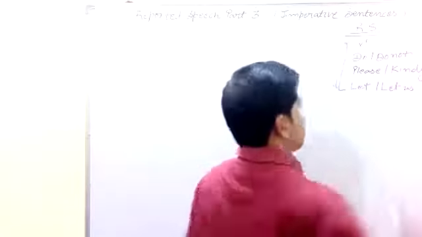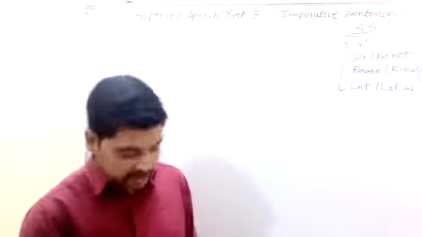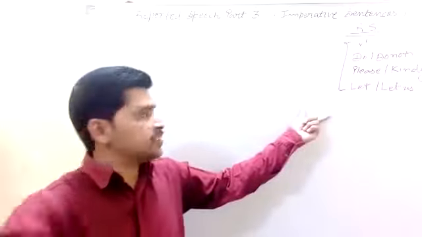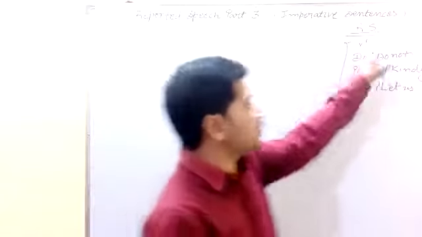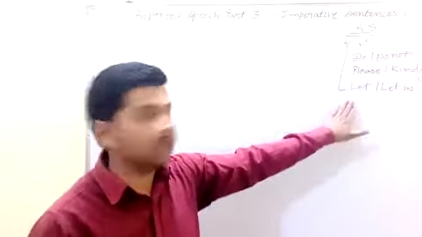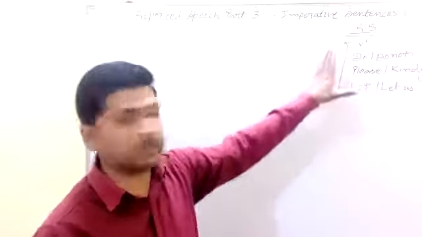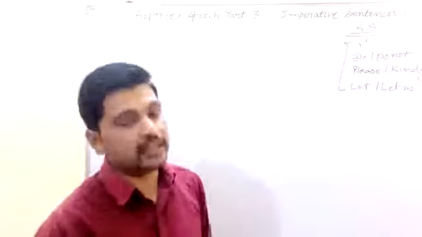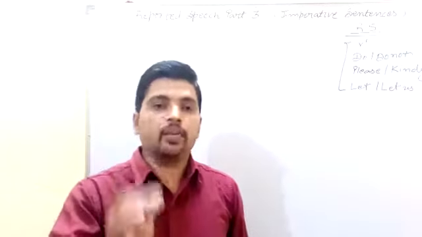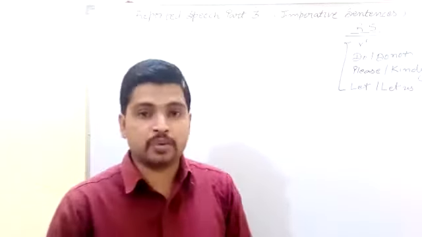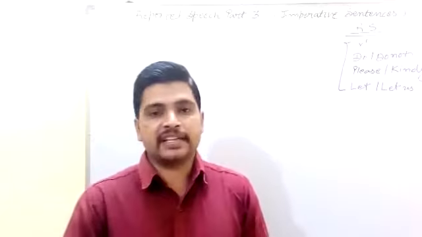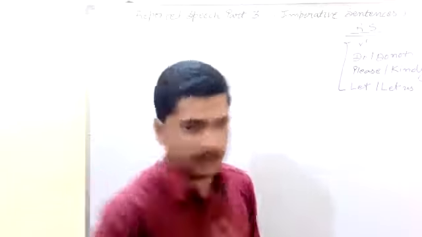So students, these are the imperative sentences. If you find any reported speech whose sentence starts with the first form of the verb, do, do not, please, kindly, or let us, then we can understand that the reported speech is related to the imperative sentence. Then the question is: how can we change the sentence from direct to indirect? It is very easy, students. With the help of a few rules, we can easily change any sentence from direct to indirect.